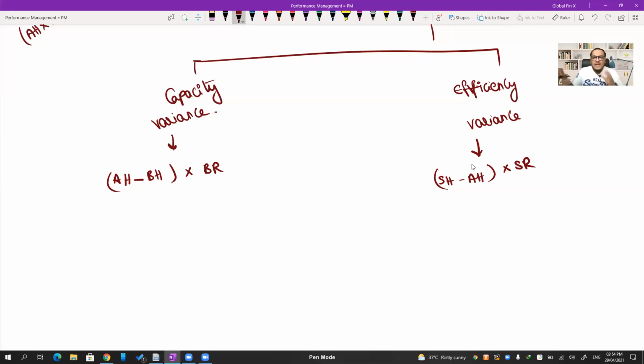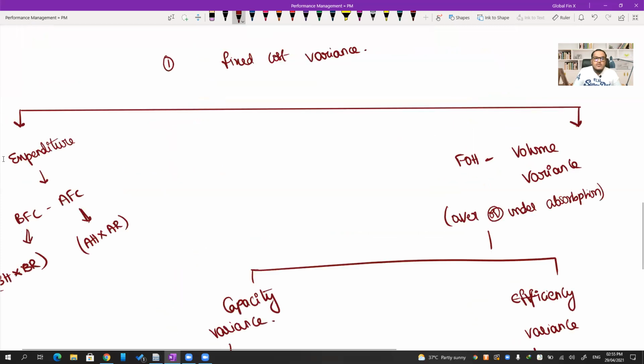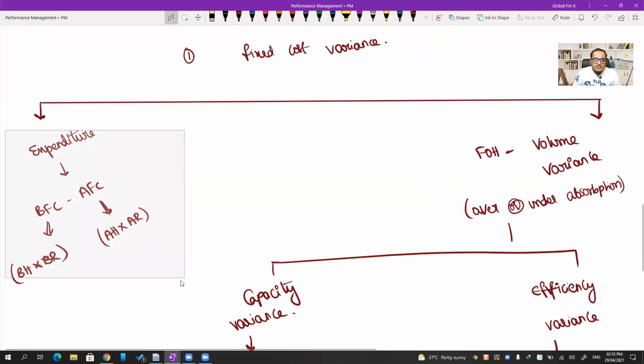So now if I expand this, what will happen? Actual hours into budgeted rate, or standard rate. Same thing in case of fixed overheads: there is no standard rate as such. Budgeted rate and standard rate are the same thing because it's just the overhead absorption rate. So AH into BR and AH into BR, here a plus and here a minus, so they both will get cancelled. You will get budgeted hours into budgeted rate and standard hours into budgeted rate. This will give you what is the standard versus what is the budget. And this will give you the difference between the budget and the actual expenditure.